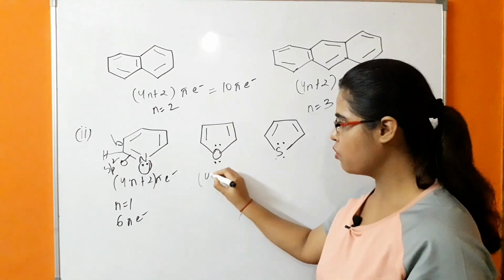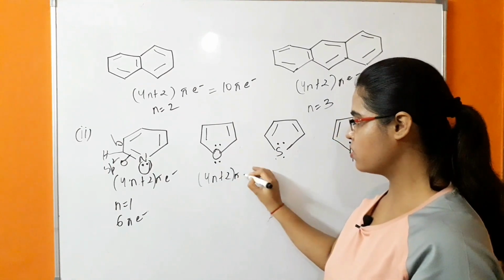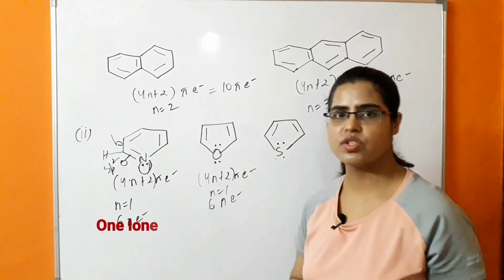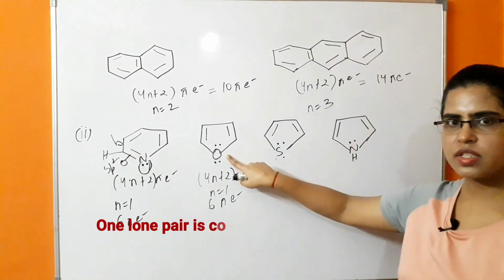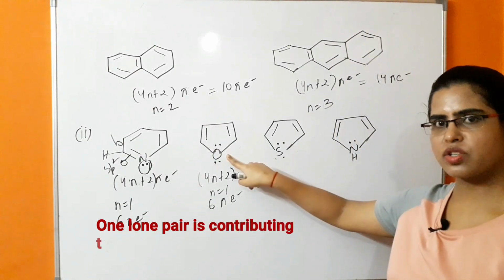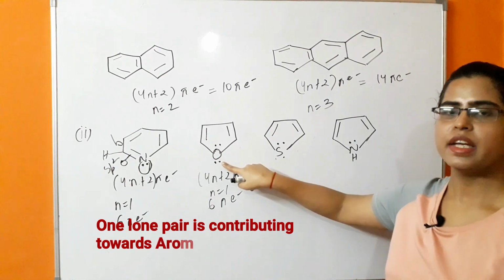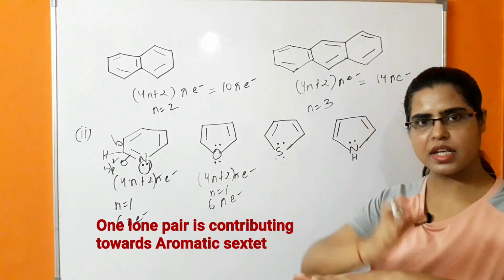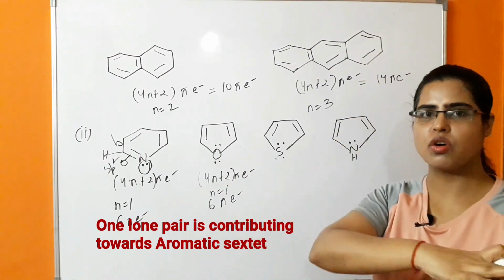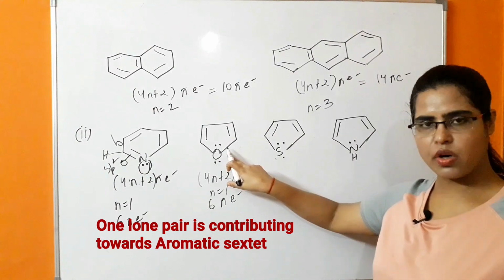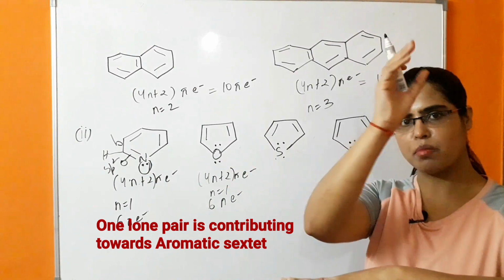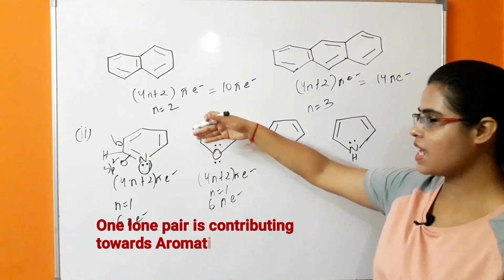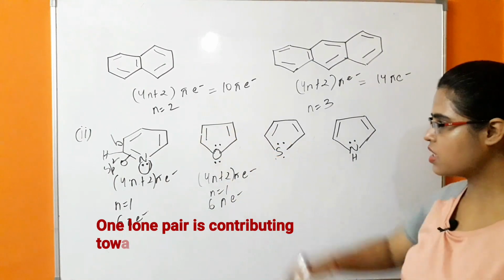So what is happening? 4n plus 2 pi electron system is followed. N value is 1, so 6 pi electron system which are completely delocalized. This oxygen is also following sp2 hybridization. Because of that, one of the lone pair is present in the orbital which is unhybridized and which is perpendicular to the plane of hybridized orbital of the oxygen. Because of that, this perpendicular orbital is having lone pair, so it will be involved in the conjugation with the next pi electron system. So what is happening in this case?